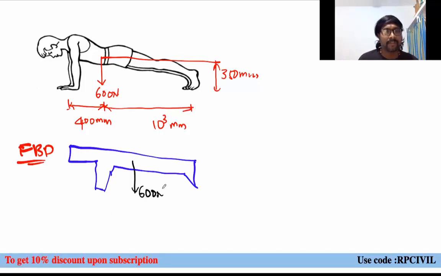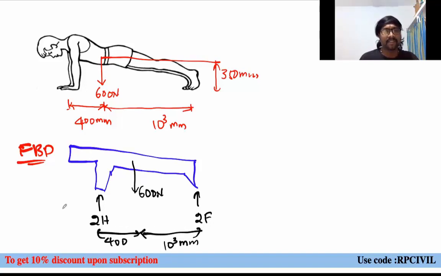On one hand some reaction will be there, and on the other hand the same reaction, so let us consider it as 2H. On the two legs also, 2F normal reaction will be applied by the floor. This is your 400 mm and this is your 1000 mm. This portion you need not worry about; that is not required.